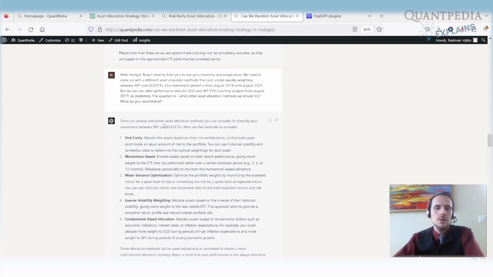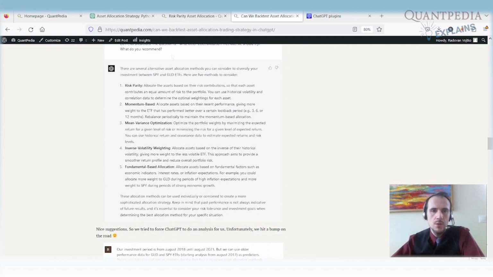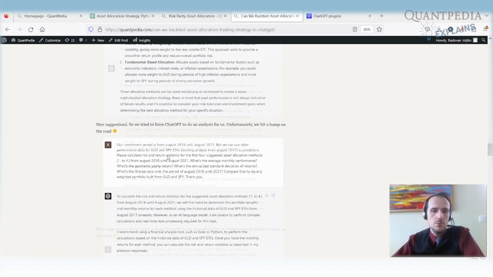And afterward, we asked ChatGPT to use imagination and creativity to come up with different asset allocation methods instead of simply equally weighting SPY and gold ETF. Here we have some ideas. So risk parity, momentum-based allocation, where we allocate assets based on their recent performance, mean variance optimization, which is Markowitz, inverse volatility weighting, and fundamental-based asset allocation. These are nice suggestions, and so we try to force ChatGPT to do the analysis for us.